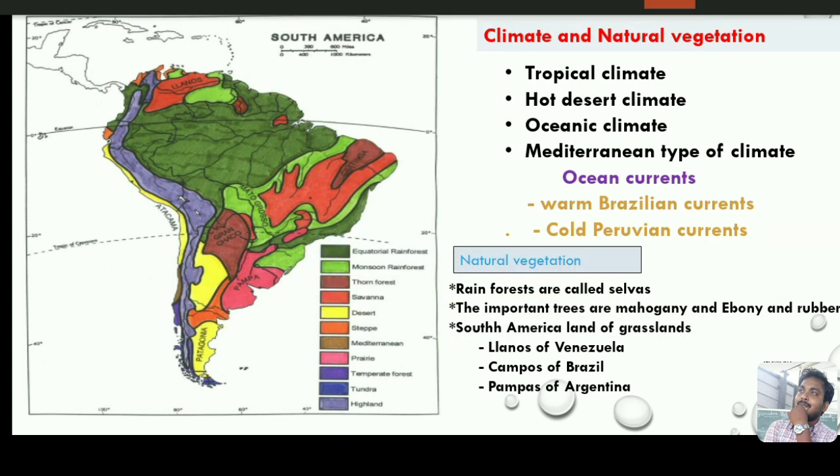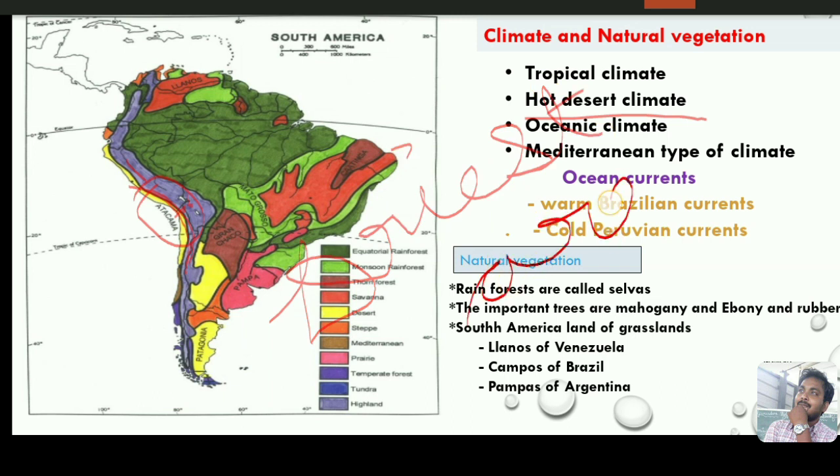Next is the hot desert climate. The hot desert climate is located in northern Chile and also southern Peru.